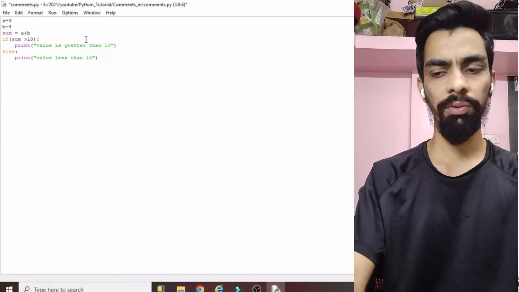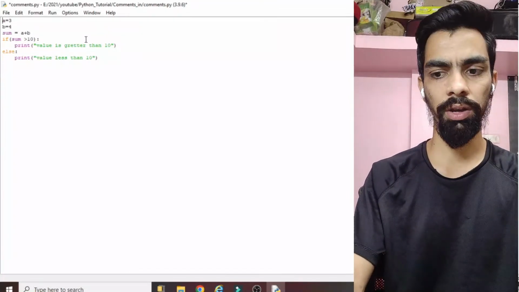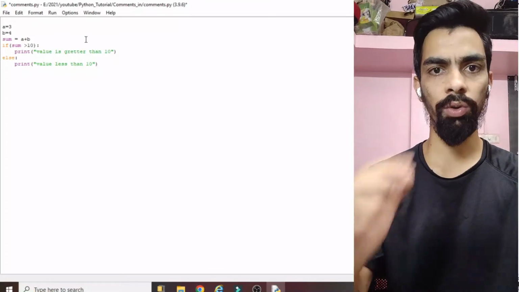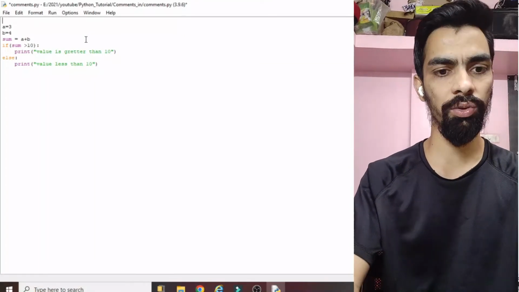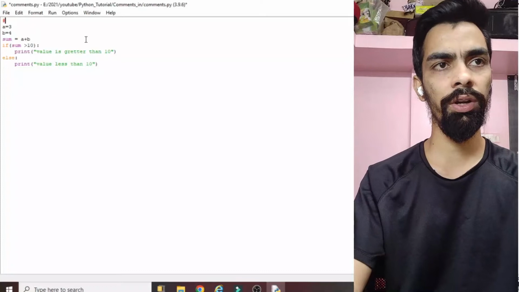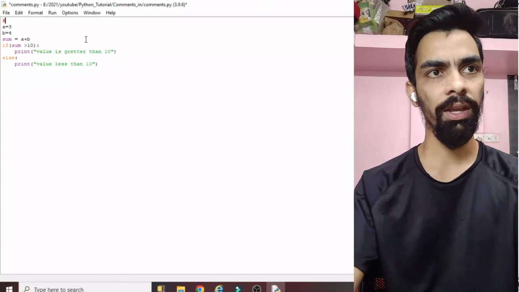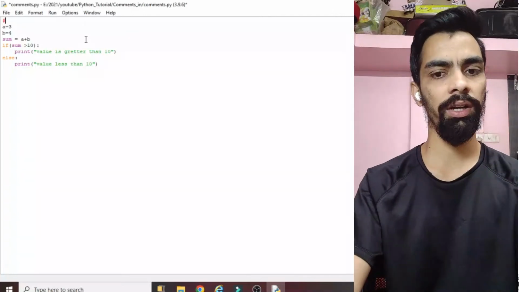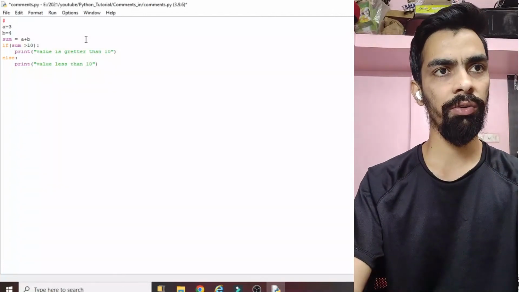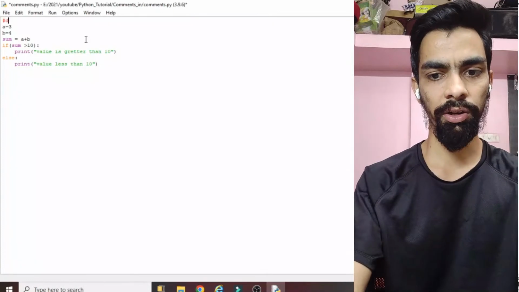If you want to write a comment here, you can add one for declaring the variable. Let's see how to write a single-line comment. Use a hash. Whenever you put a hash before any syntax or line, that line is treated as a comment. So let's say this is a hash, and I'm giving one piece of information here: declare your variable.